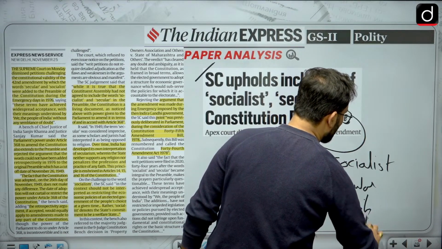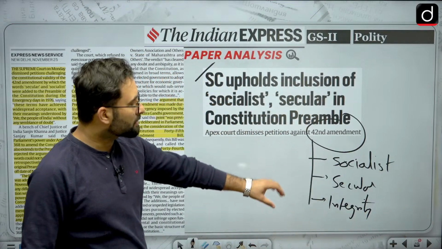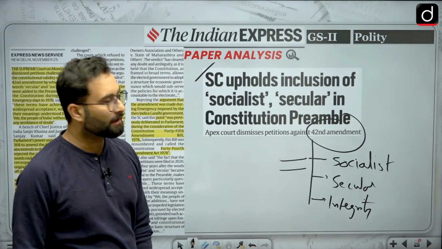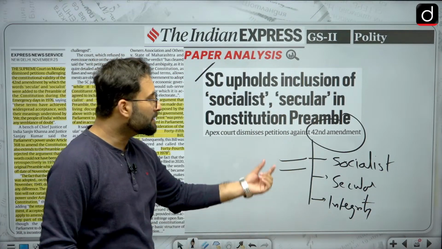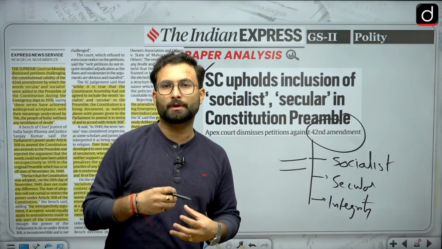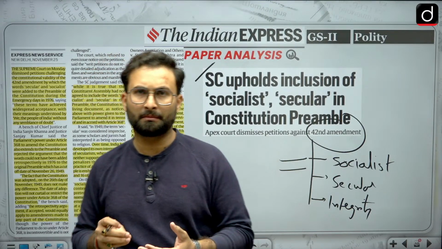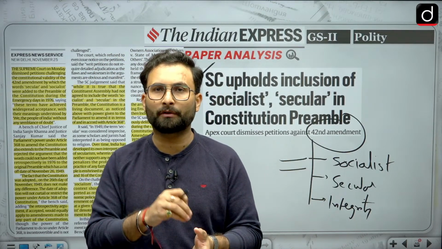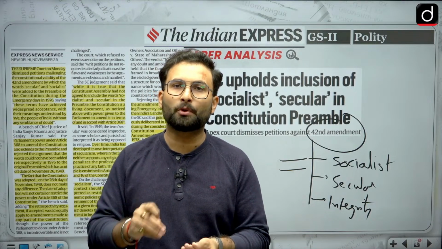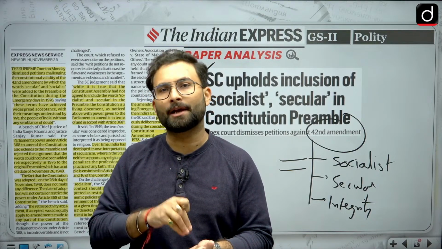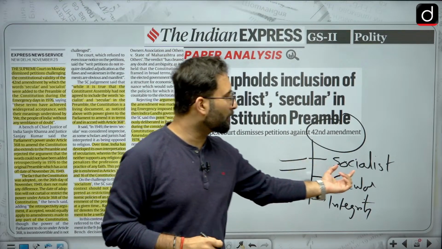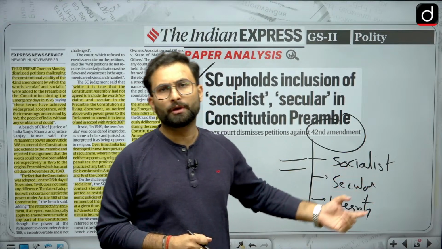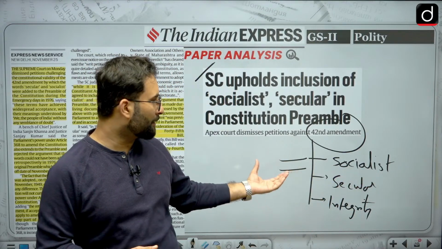Now the question has been raised on these 2 words, and they have said that these words were imposed by the government of that particular time to impose a particular kind of economic ideology. They are basically talking about socialism here, that the amendment was brought during the period of emergency.